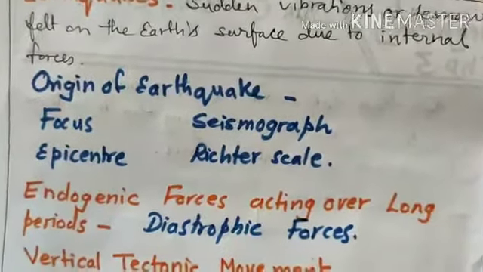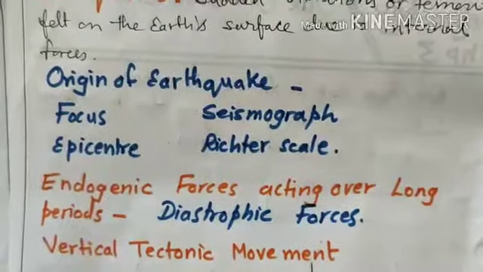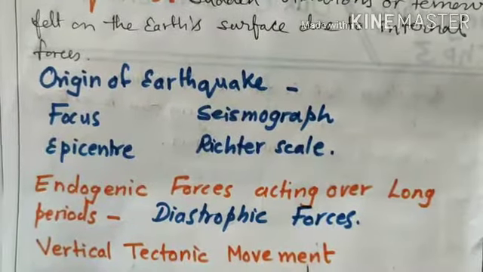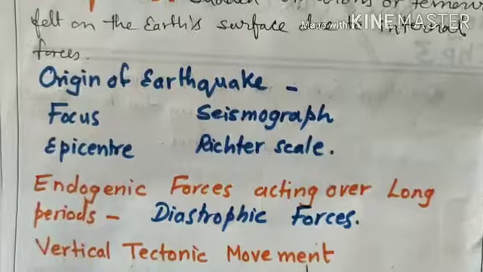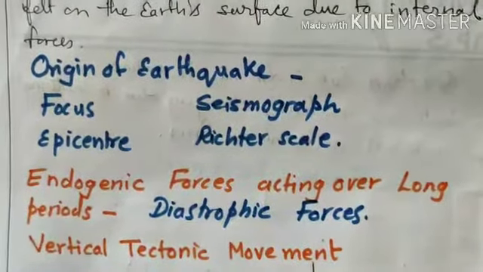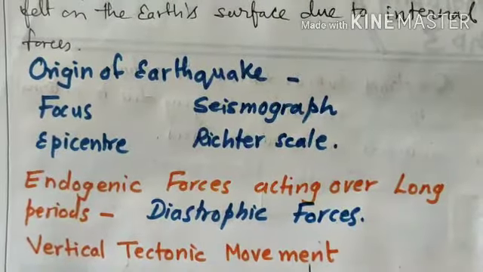The instrument used to study the internal movement of the earth is called a seismograph, and the scale by which the intensity of an earthquake is measured is called the Richter scale.